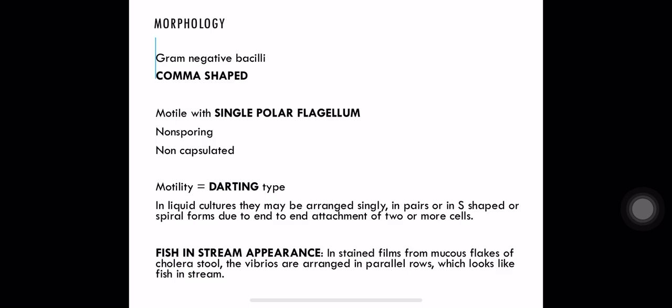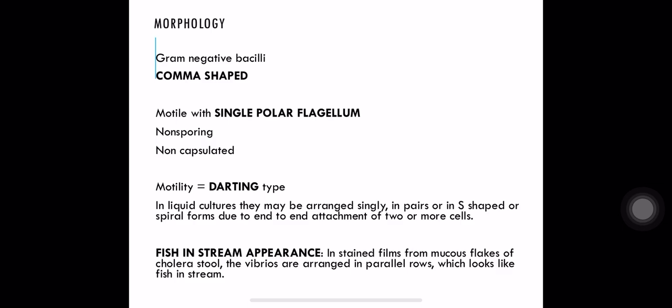They are gram-negative bacilli, comma-shaped. They are motile with a single polar flagellum. They are non-sporing and non-capsulated. Vibrio cholerae has a darting type of motility. In liquid cultures, they may be arranged singly, in pairs, or in S shapes or spiral forms. This darting motility is a very fast movement, about 200-300 micrometers per second. It is so fast that it is difficult to trace when you see it by the naked eye.